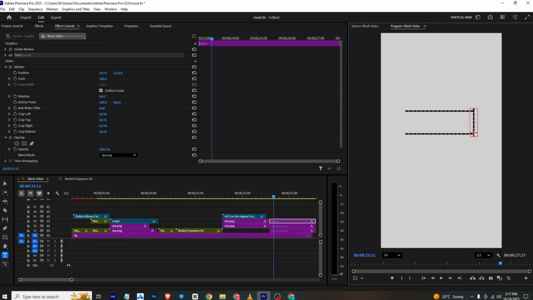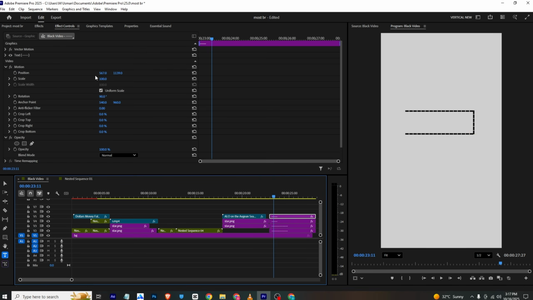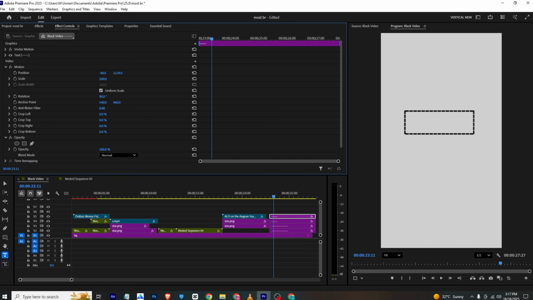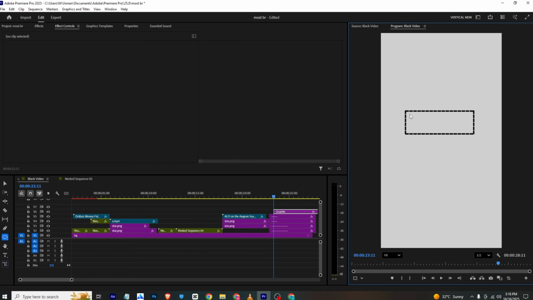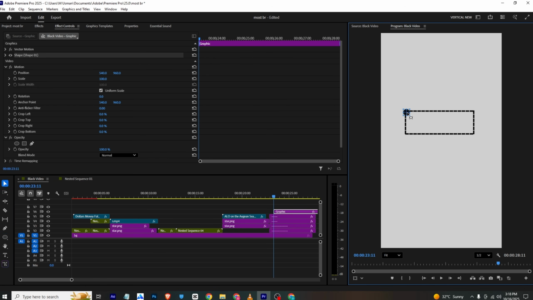What I can do, I can just make sure to add another cut to it like this. Now I will make another copy and simply make sure to place it here. Now to create the circles, what we can do is select the ellipse tool, and now I will hold shift to make a circle like this one, and I can simply position it wherever I want to.